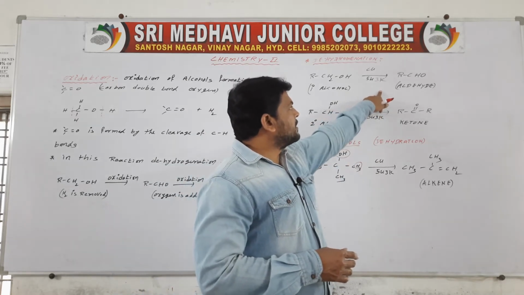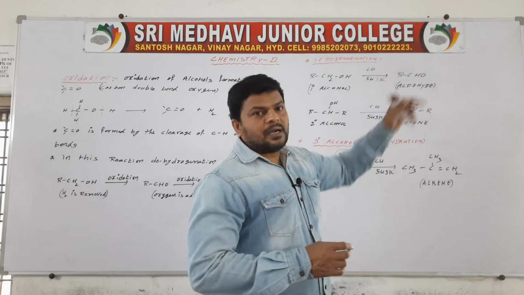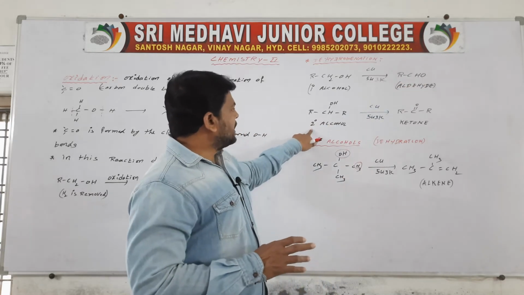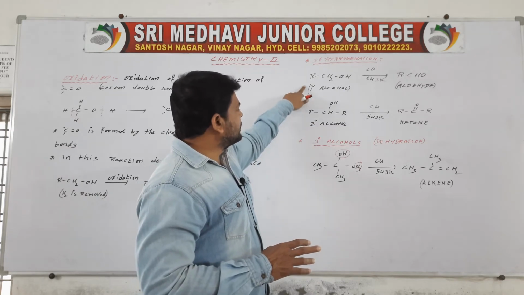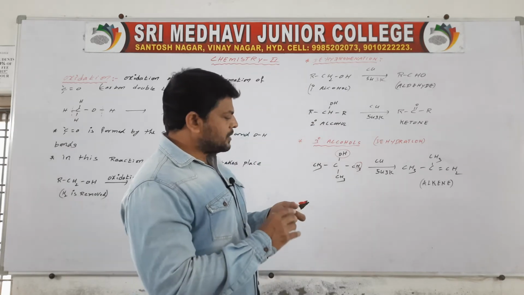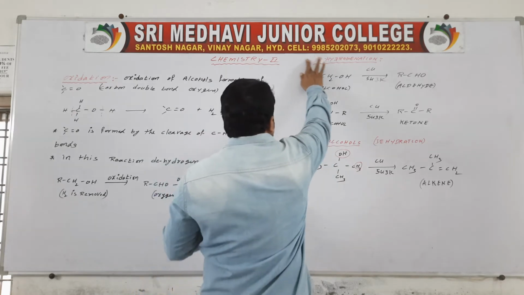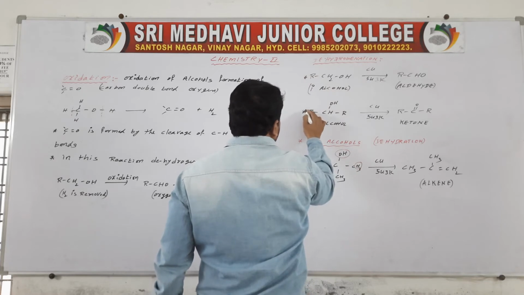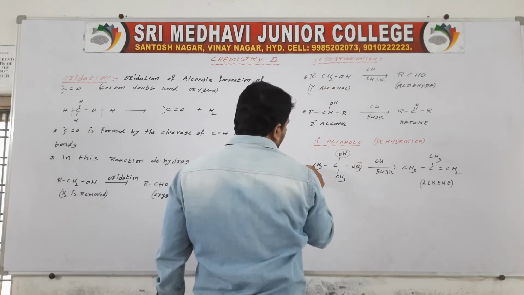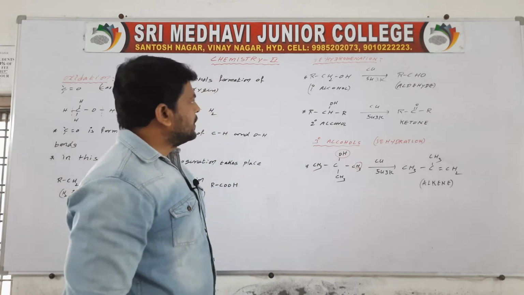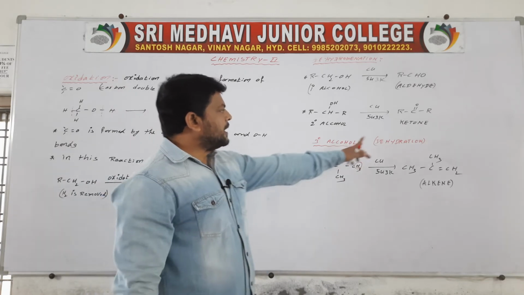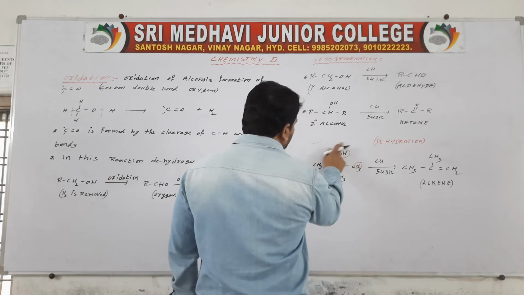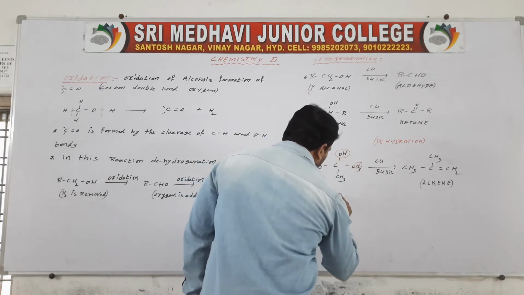In the first case aldehyde is formed, in the second ketone is formed. This is with the primary alcohols and this is with secondary alcohols. Here it is a tertiary alcohol, where dehydration takes place.